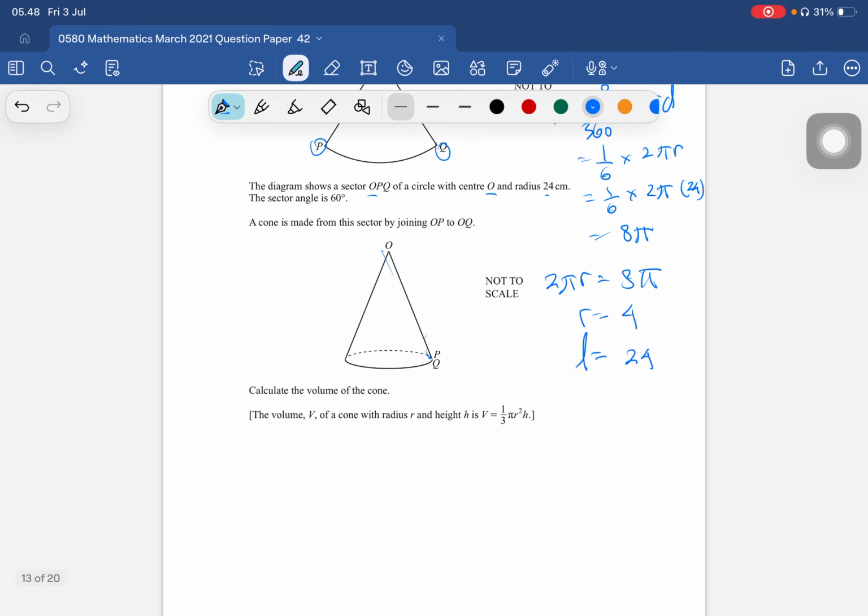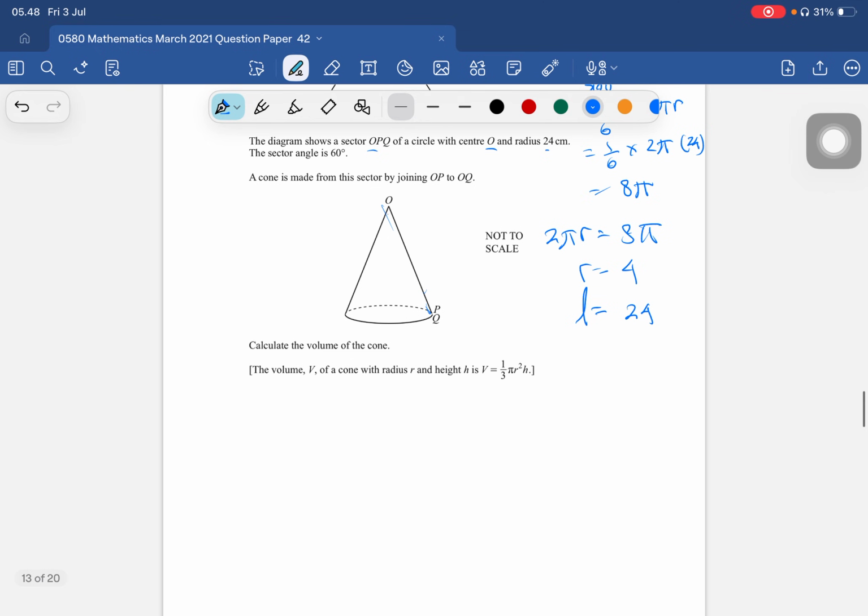Now we can find the vertical height of the cone. Here's the vertical height of the cone. We have L and the radius of 4. So the height equals the square root of 24 squared minus 4 squared.